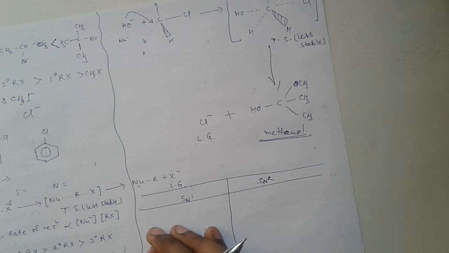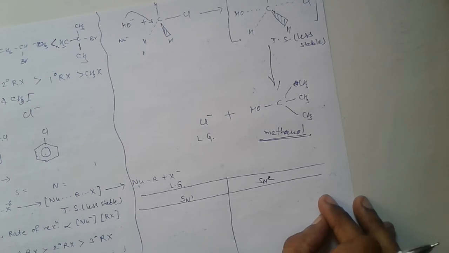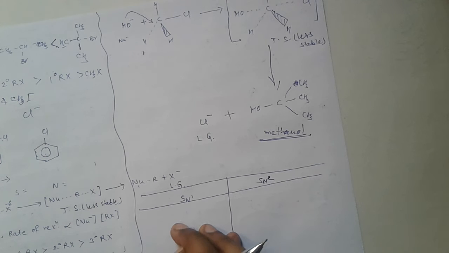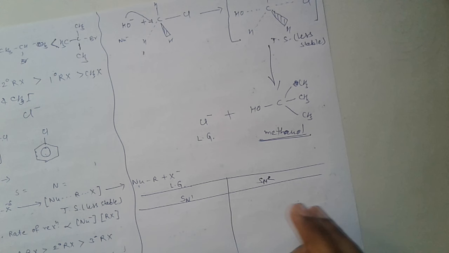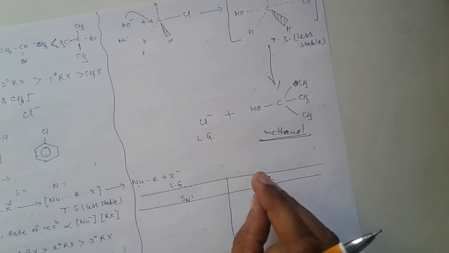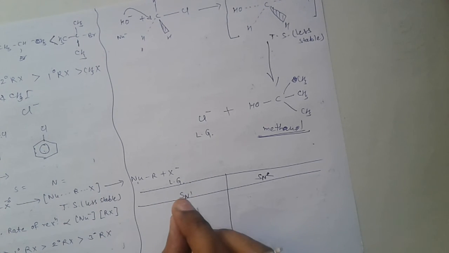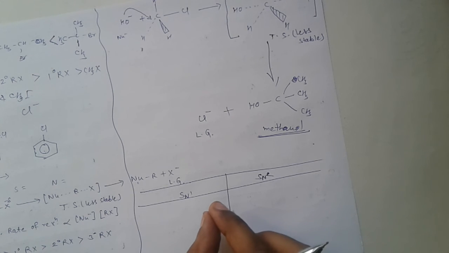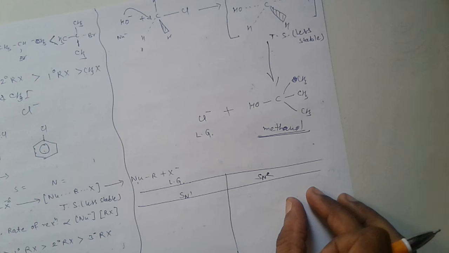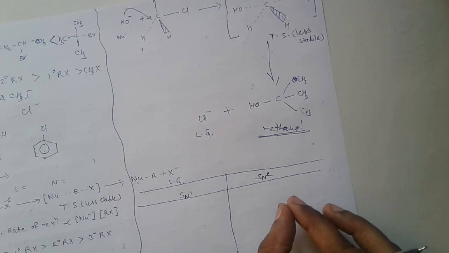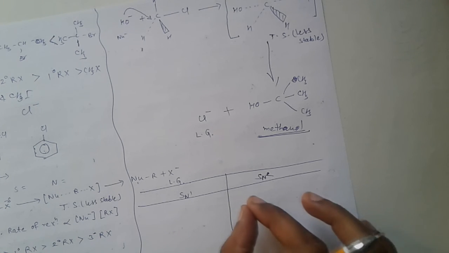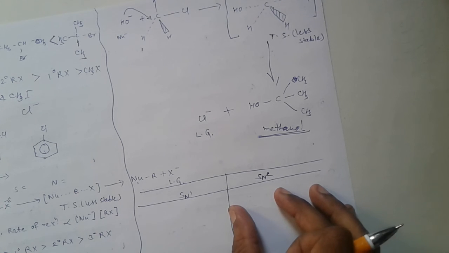Second difference between SN1 and SN2: SN1 is a first order reaction, on the other hand SN2 is a second order reaction. Third difference: in SN1 reaction, the intermediate species is a carbocation, but in SN2, the intermediate species is the transition state of the molecule.